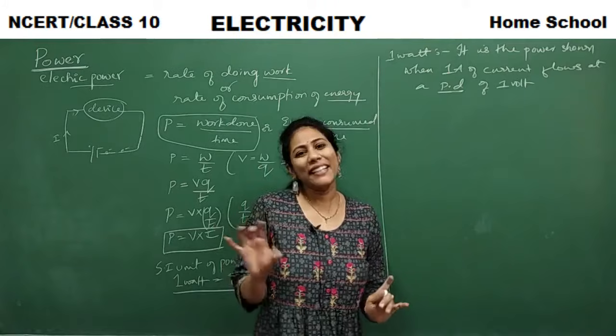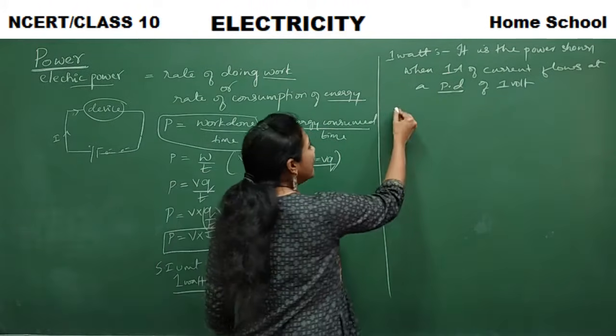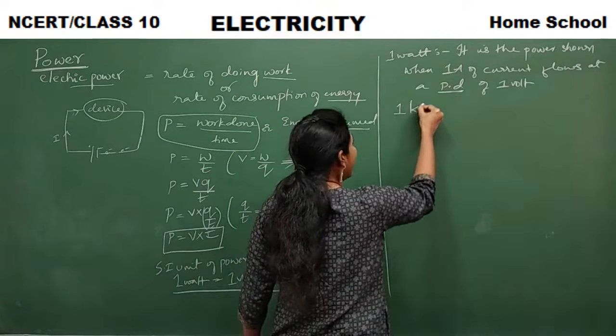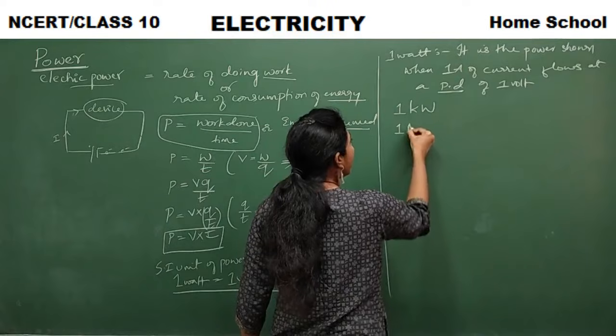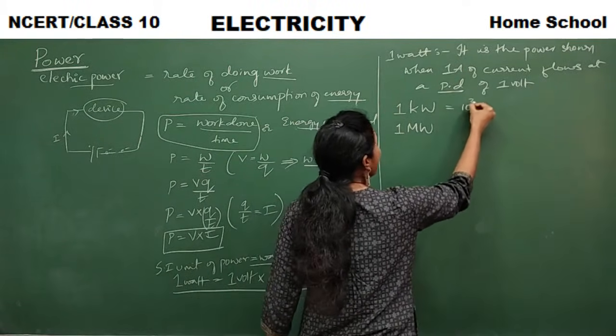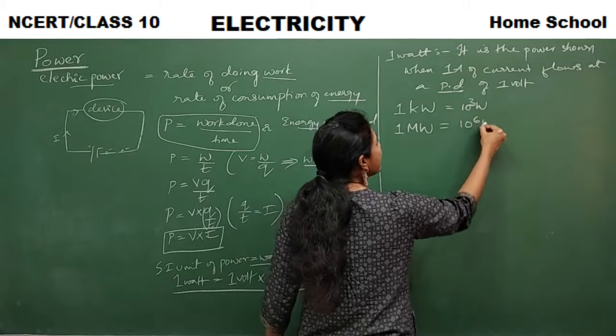Fine. So watt is actually a very small unit. Usually in normal day-to-day life, we use terms like 1 kilowatt or 1 megawatt. So what do you mean by 1 kilowatt? It is 10 to the power of 3 watt. 1 megawatt is 10 to the power of 6 watt.